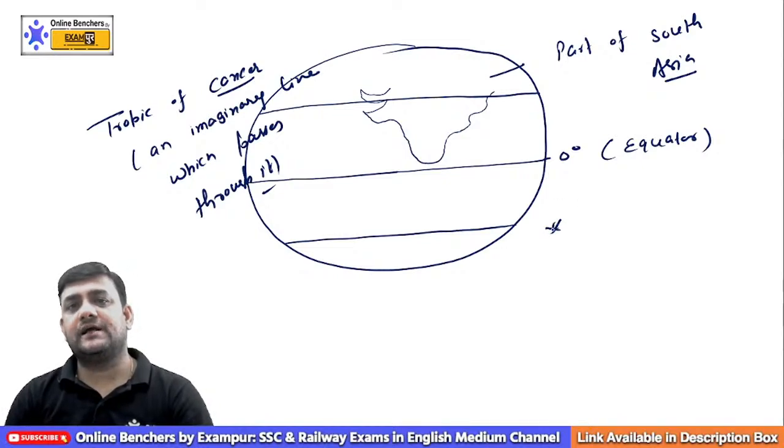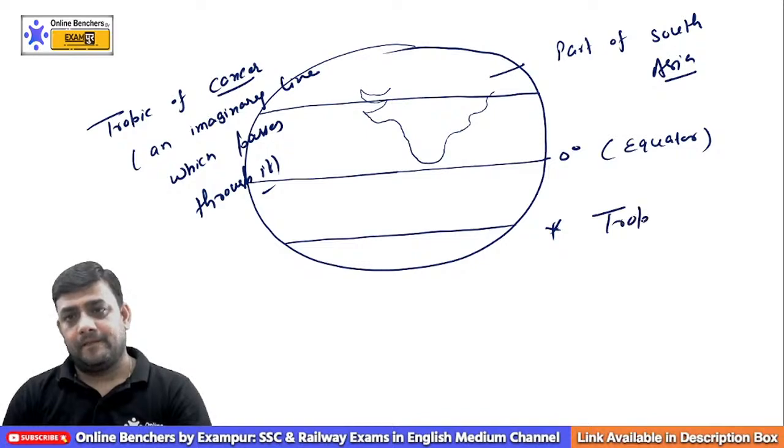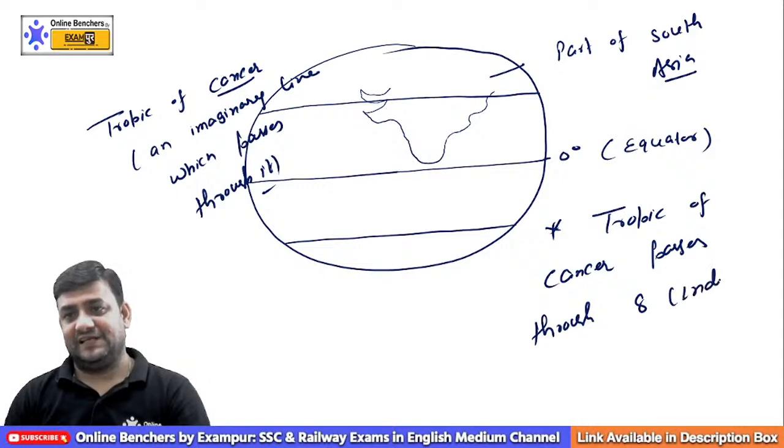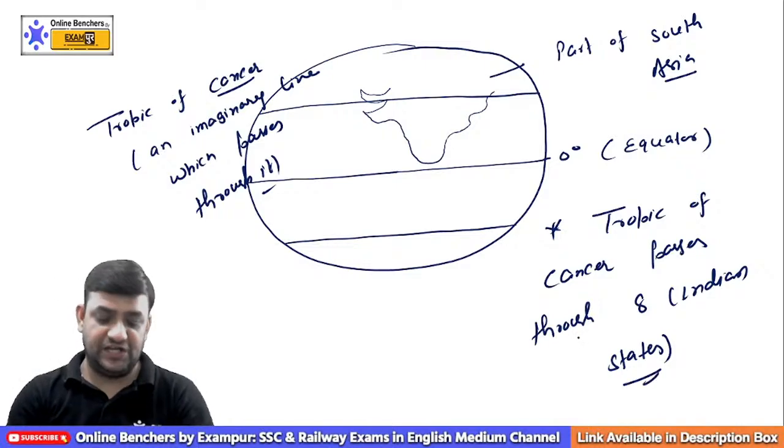So if the question comes, which imaginary line passes through India, we can simply say Tropic of Cancer passes through 8 Indian states.